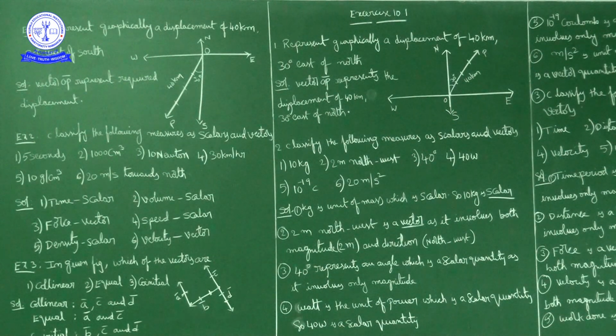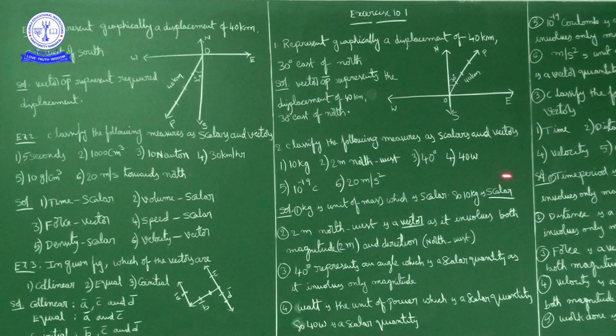Third one, 40 degrees. 40 degrees is an angle. Angle is a scalar quantity because it involves only magnitude. So 40 degrees is a scalar.